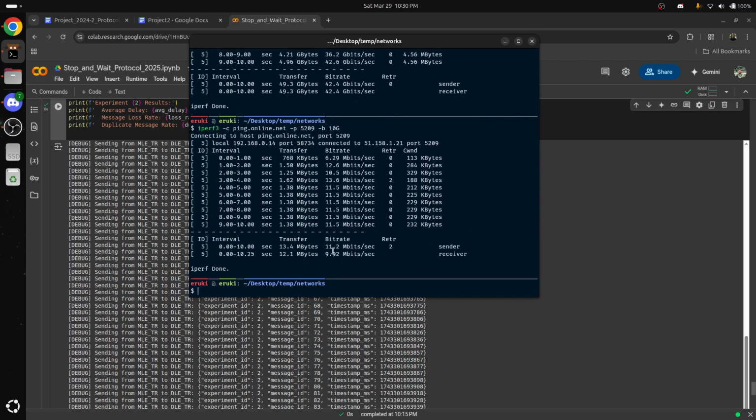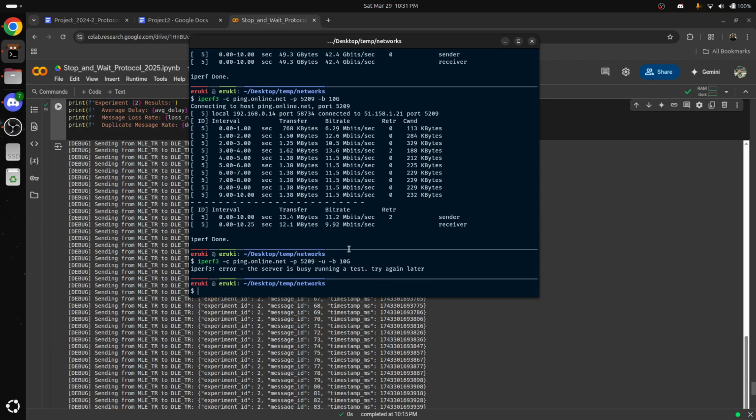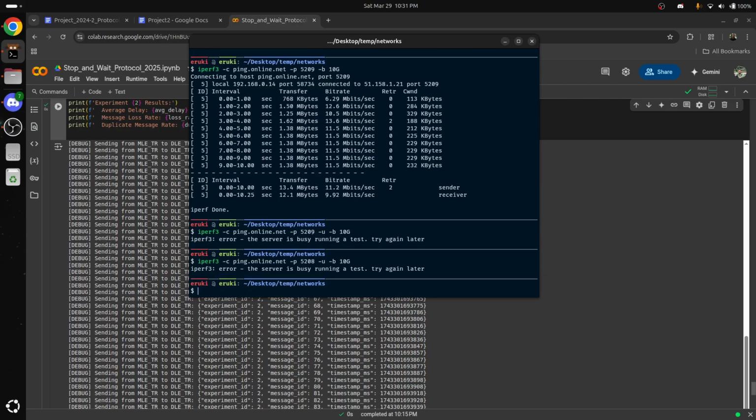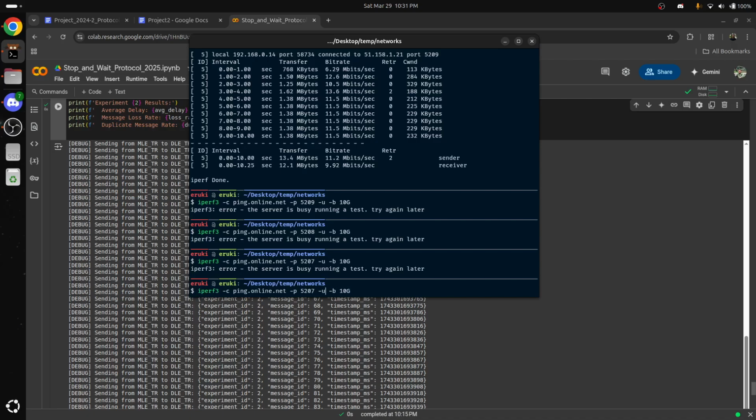So we see that we have a mismatch between whatever the sender actually sends and what the receiver receives. We lost almost 1 megabyte. So we do the same thing, but using UDP. It's saying that the server is busy. So in this case, we just change the port until we find one that is not busy, and we keep going until it's not busy.